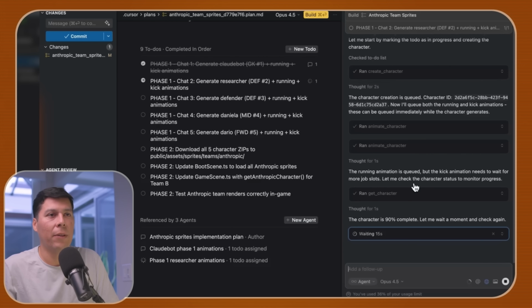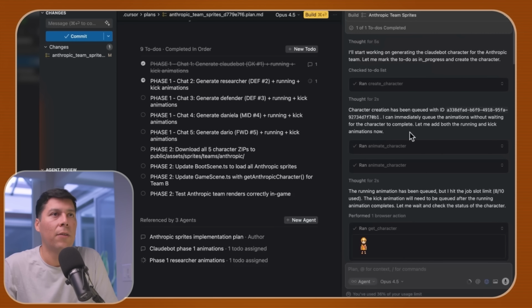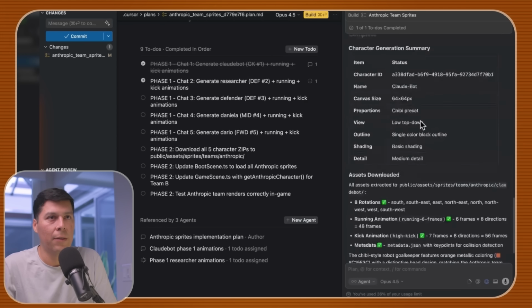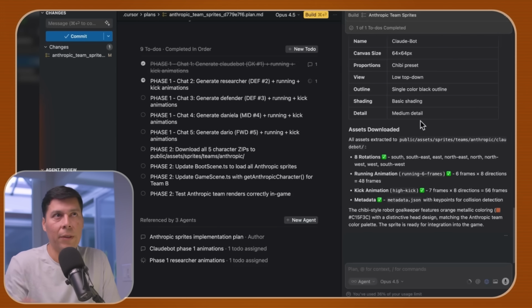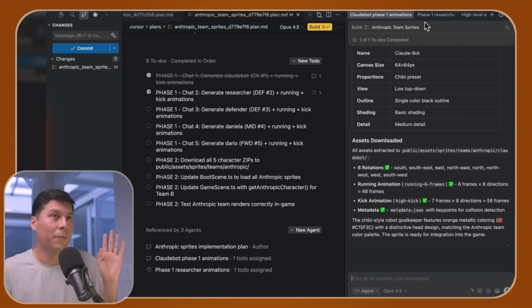This is now running with character 2. So character 2 is now being generated. Claude bot took about 53,000 tokens to generate a character. So one character cost me 53,000 tokens after prompting. The plan initially for the Anthropic sprites was probably around 110,000 tokens. You're seeing why I split it out. I didn't say, hey, generate these 3 characters all at once. I said, hey, just generate one. It takes a while, but when it's done, it's gonna be cool.